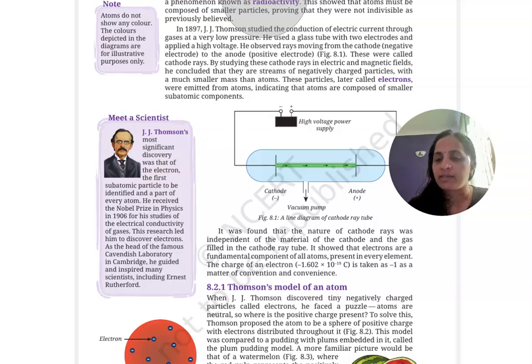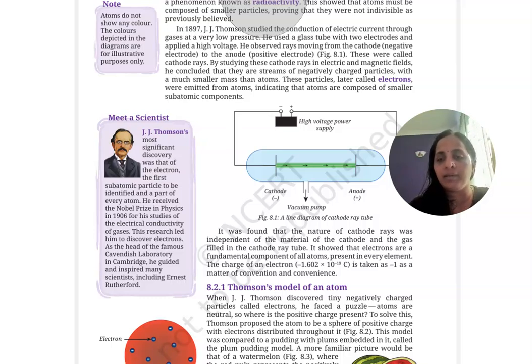Starting, they thought matter we can't divide, but later they found that matter can be divided into smaller particles called atoms. Then inside the atoms also there are small particles. Now we know that there are electrons, protons and neutrons. So how we reached there, that is what we are discussing in this portion.